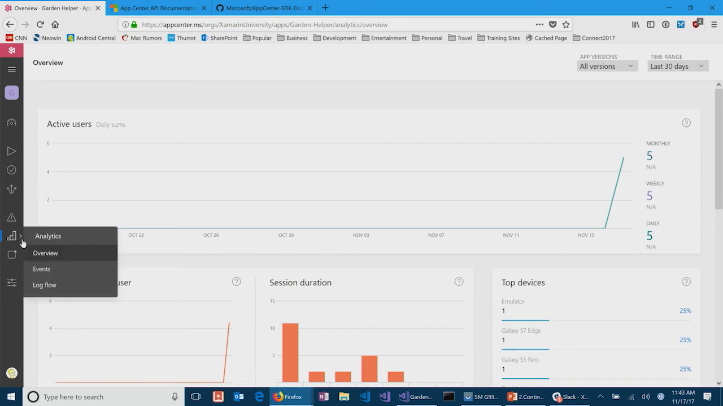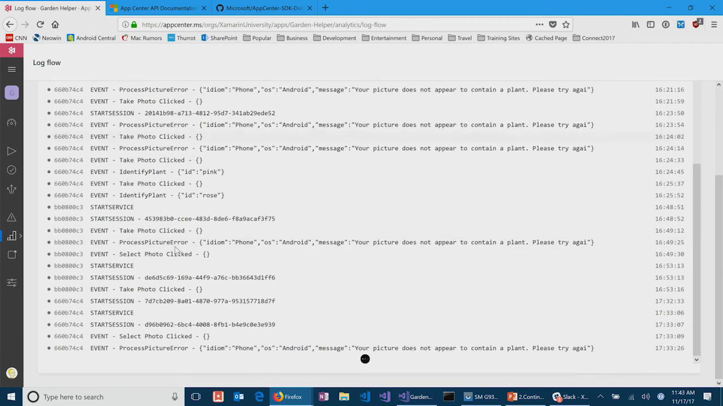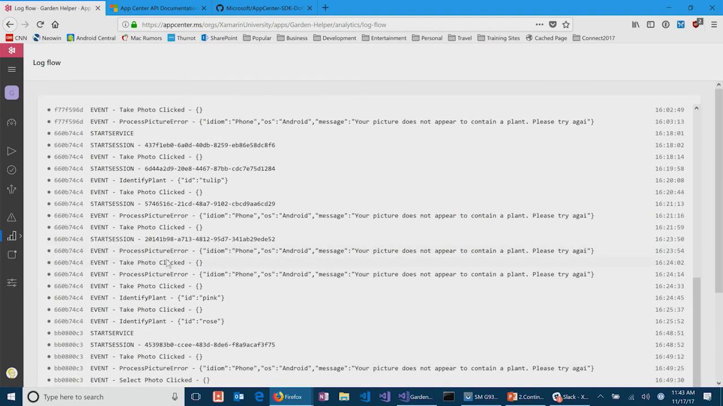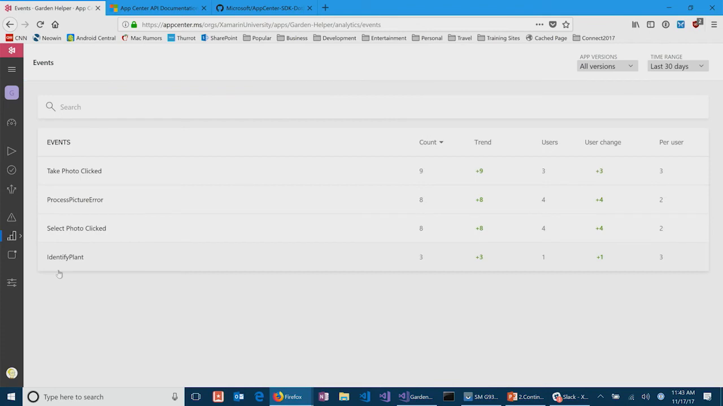I can also get a little bit deeper into this. So notice that we have log flow. Log flow is actual start session, end session, and it will show things like crash events that are happening here. So I can get a sense of people that are opening the app. And then finally, we get the custom events. I have several custom events that are in here. I'll show you those in just a second.